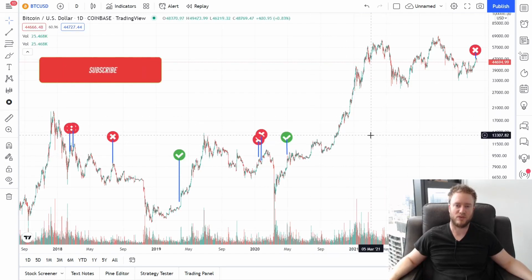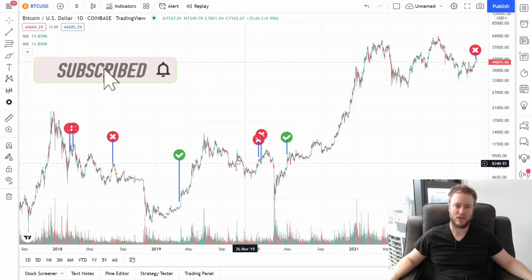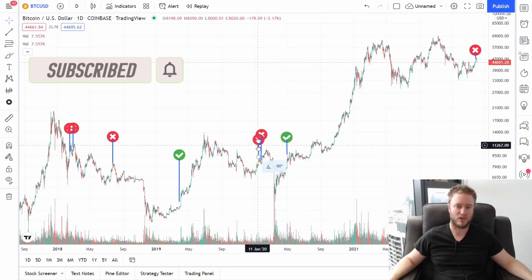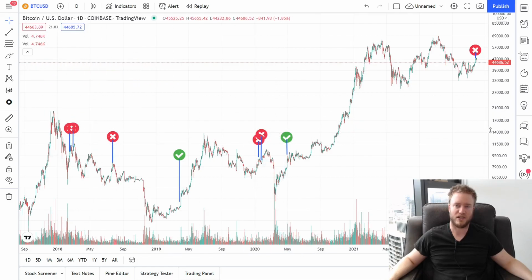Now with the launch signal, there are real launch signals, which are the green ones here, and there are failed launch signals, which I've highlighted red here. And you can see just recently, a few days ago, we got another failed launch signal. So this is the basis for my price prediction in the short term.